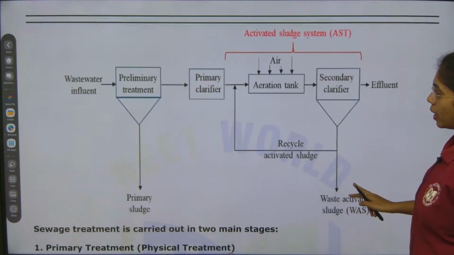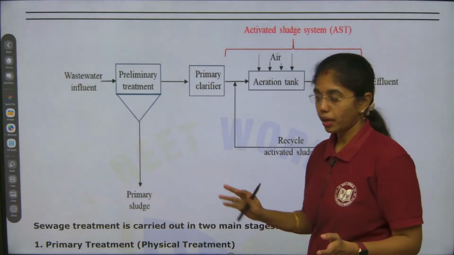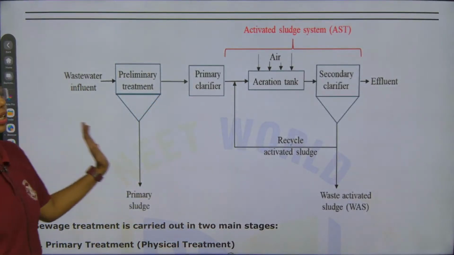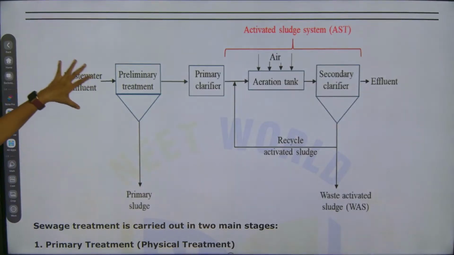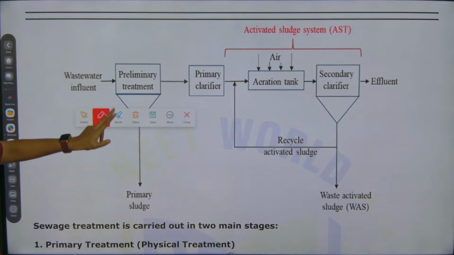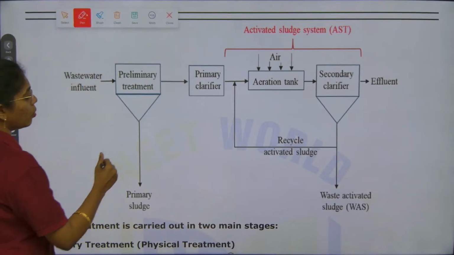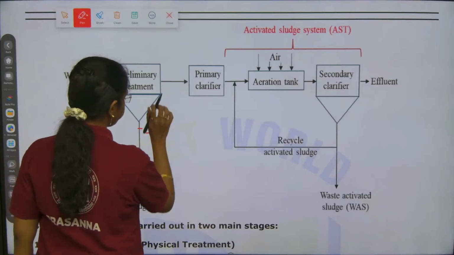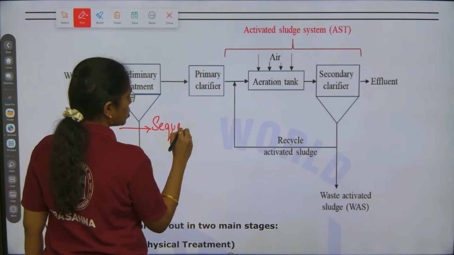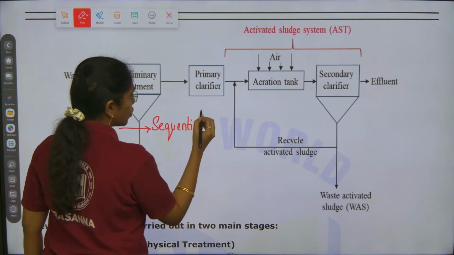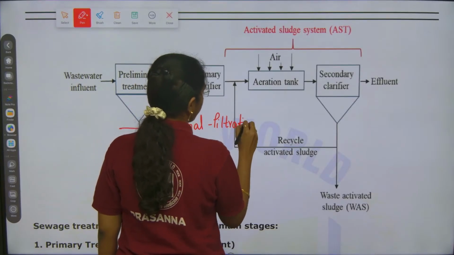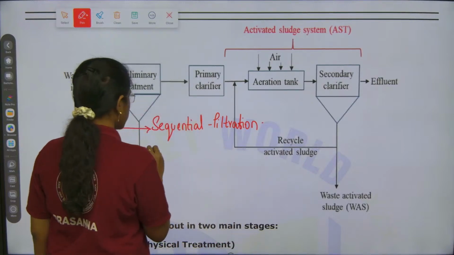How is it being done? First you give out a flow chart. First you draw out the map on how you have to conduct this question, then it will be easy for you to explain. First, the wastewater influent or sewage materials are passed through the primary treatment. Primary treatment includes sequential filtration and sedimentation.